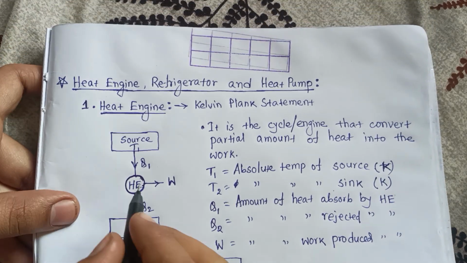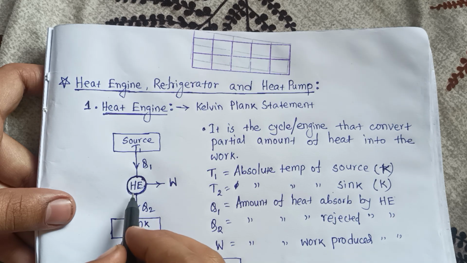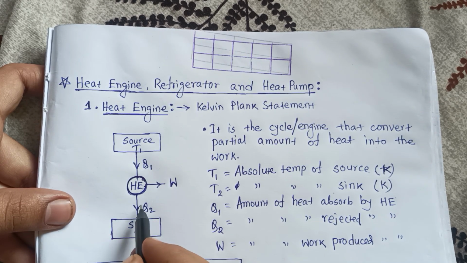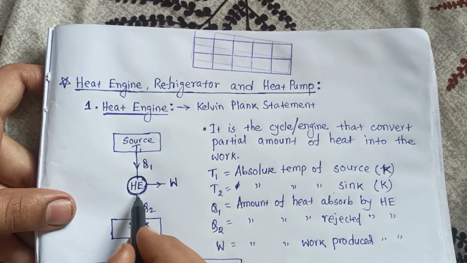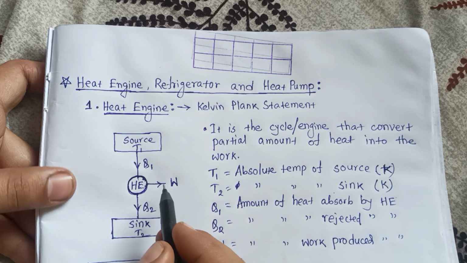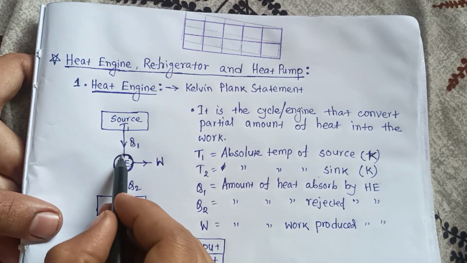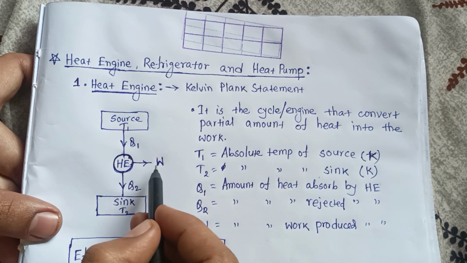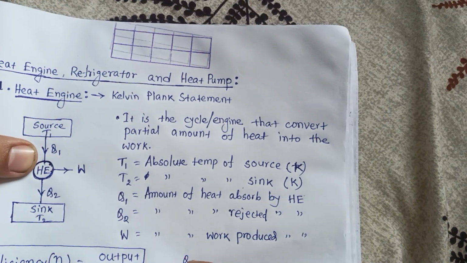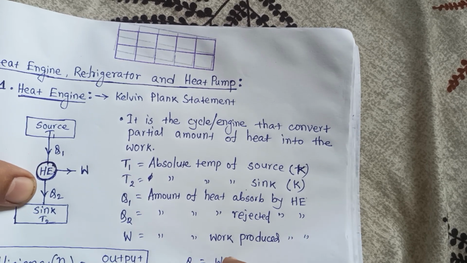Now focus on this system. This is the heat engine. Q1 is going into the system, and Q2 and W are going out from the system. So there is a conservation of energy: Q1 is coming in, that is equal to W going out plus Q2 going out.